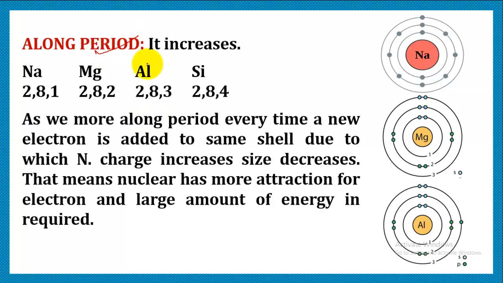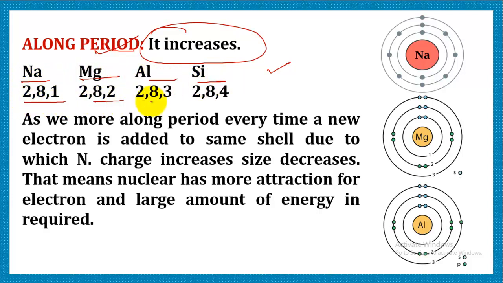Now let us see how it varies along a period. Along a period, it increases. Let's consider the third period, in which we have sodium, magnesium, aluminium, silicon, and these are their respective configurations. As we are moving along the period, every time a new electron is added to the same shell, and addition of this electron to the same shell means nuclear charge increases, due to which the size decreases.